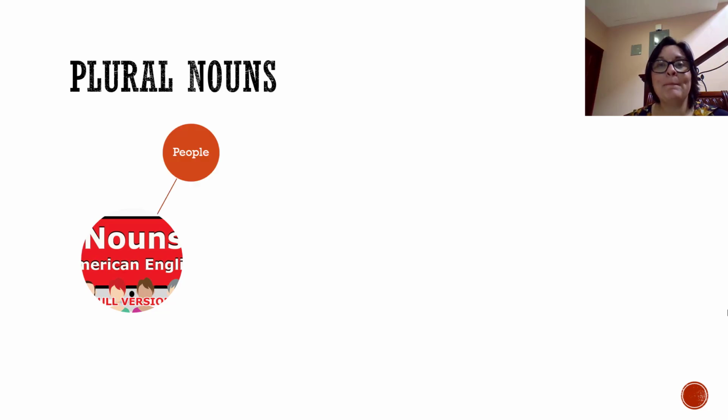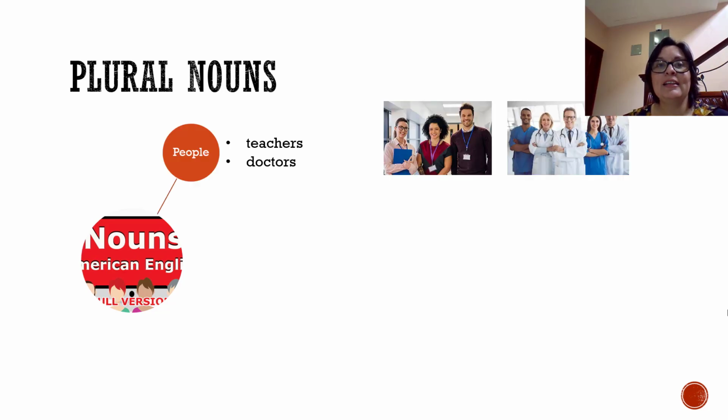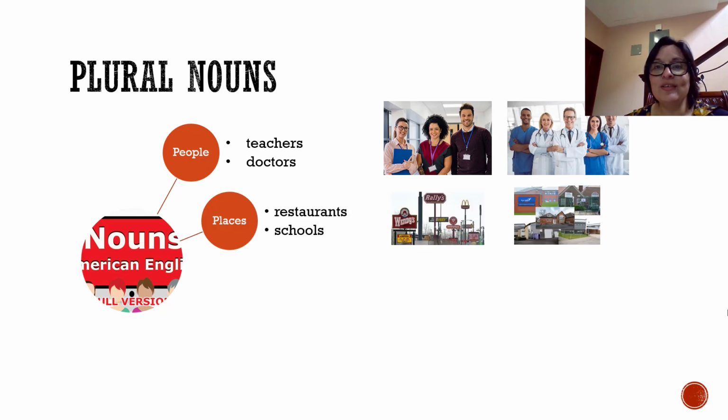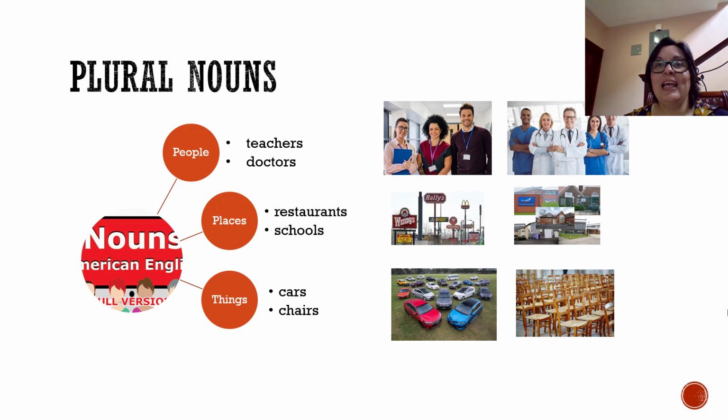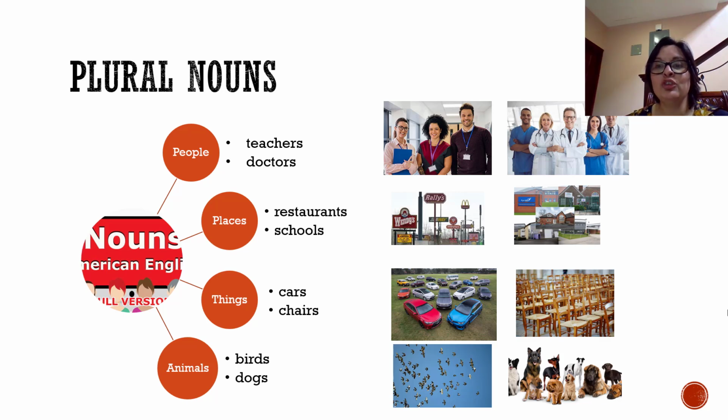nouns can be people like teachers or doctors in plural. These ones are plural nouns. A noun can also be places like restaurants and schools. Nouns can also be things such as cars and chairs. But nouns can also be animals like birds and dogs.